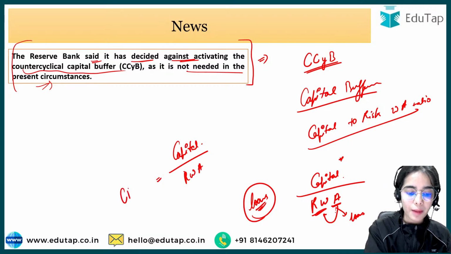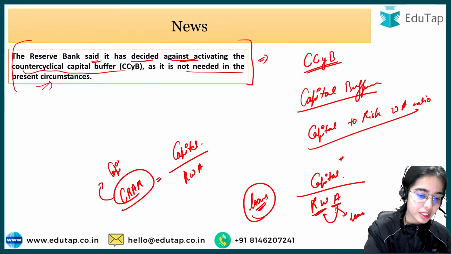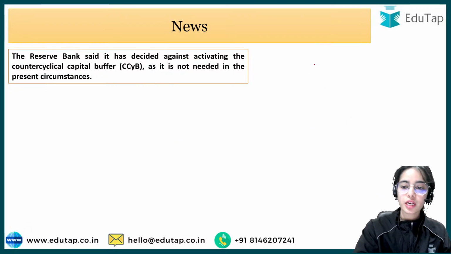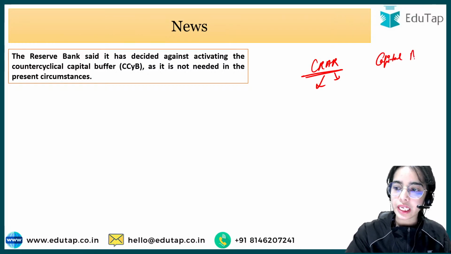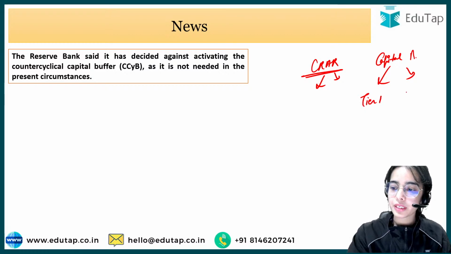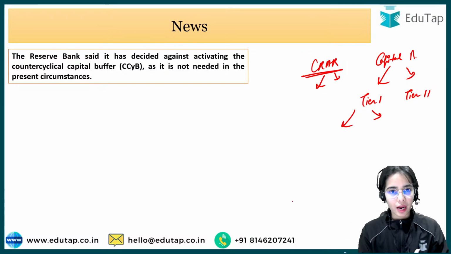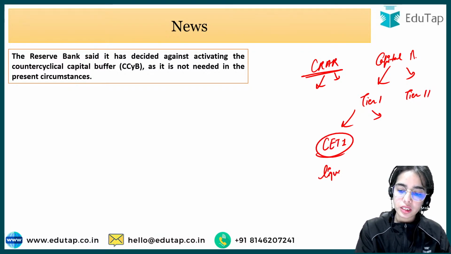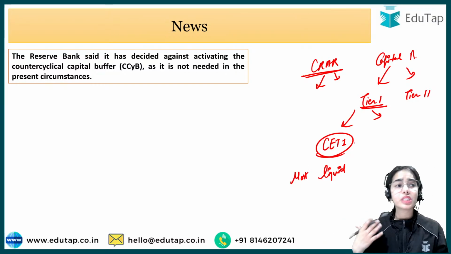So this is known as the capital to risk weighted asset ratio, that is the CRAR, or it is also known as the capital adequacy ratio. That is, adequate capital has to be maintained by the banks. Now this CRAR is like the capital buffers that the bank is maintaining, that is the tier 1 capital as well as the tier 2 capital. Tier 1 capital is the most liquid kind of capital, and in tier 1 there is common equity tier 1 capital. The tier 1 capital is the liquid capital that the banks can use easily.